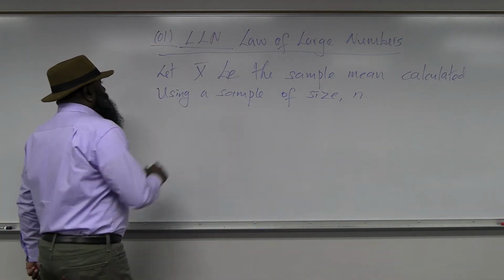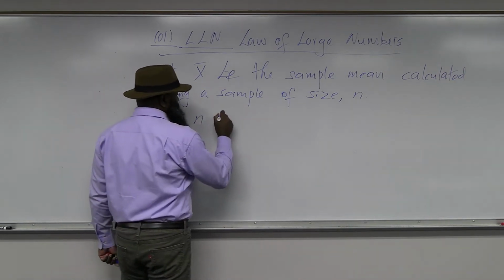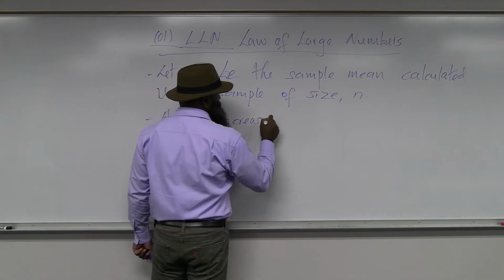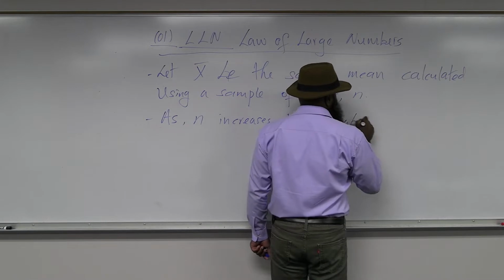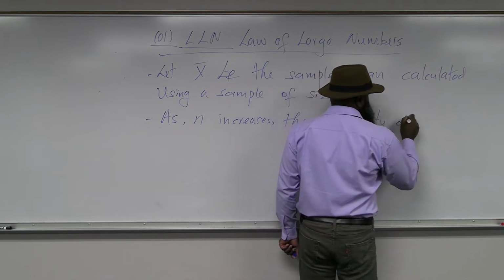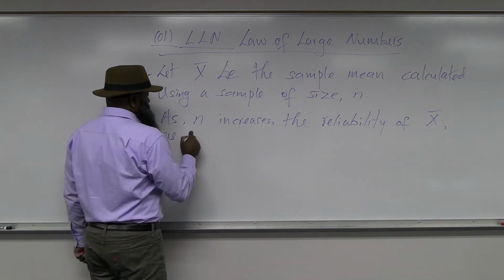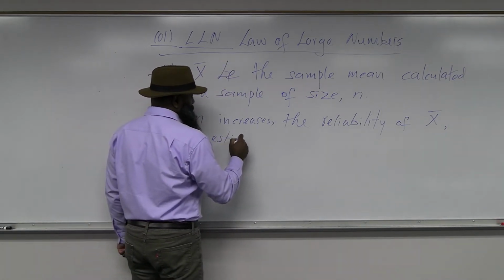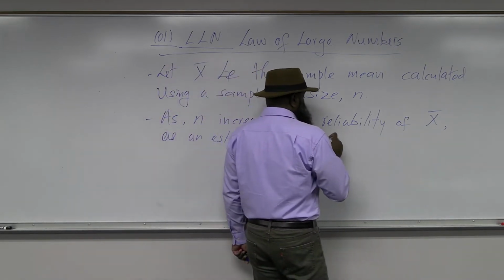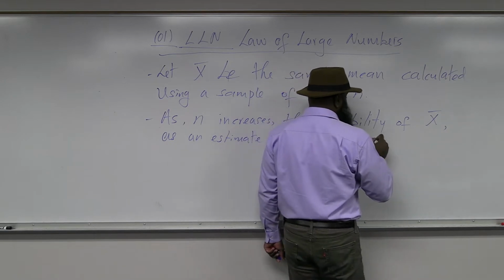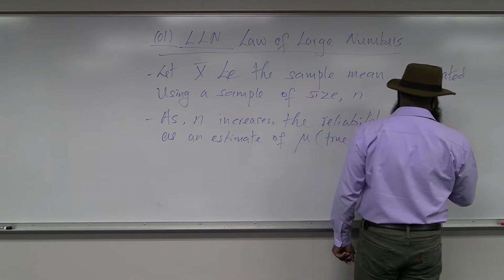Okay? So here's the law of large numbers. As n increases, the reliability of x bar as an estimate of mu, which is the true mean, mu is a parameter, increases.